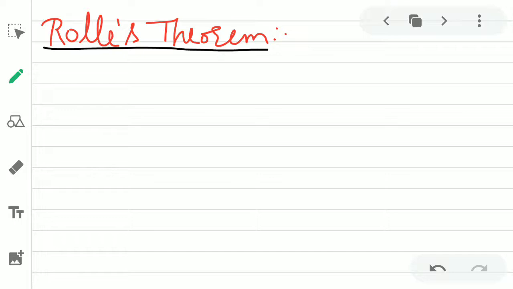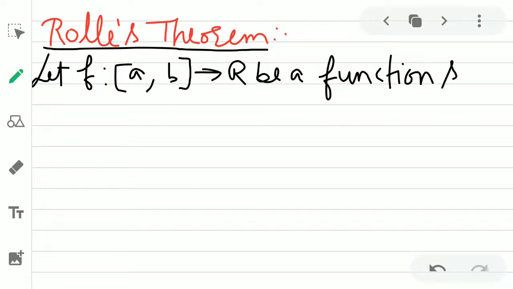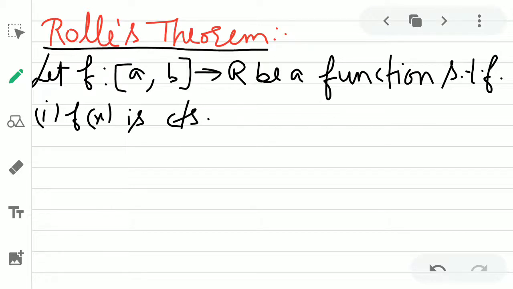Its statement is: let f from [a, b] to R be a function satisfying the following. Number 1, f(x) is continuous. In short, I am writing it as CTS. It is continuous in the closed interval [a, b].